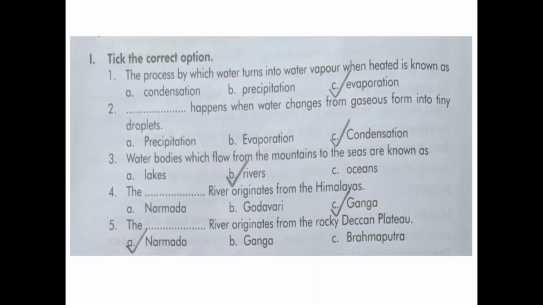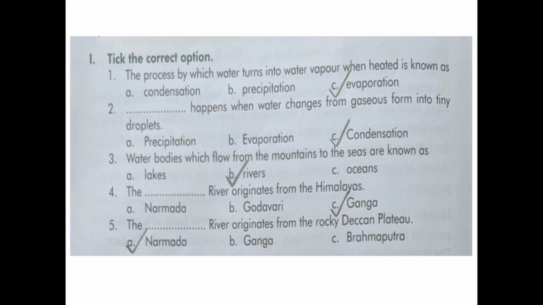Now let us do the exercise part. Our first exercise is tick the correct option. Number 1. The process by which water turns into water vapor when heated is known as option A. Condensation, B. Precipitation, C. Evaporation. Correct option is option C. Evaporation. Number 2. Dash happens when water changes from gaseous form into tiny droplets. Option A. Precipitation, B. Evaporation, C. Condensation. Correct option is option C.